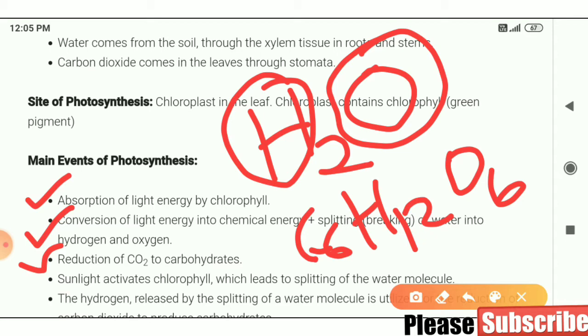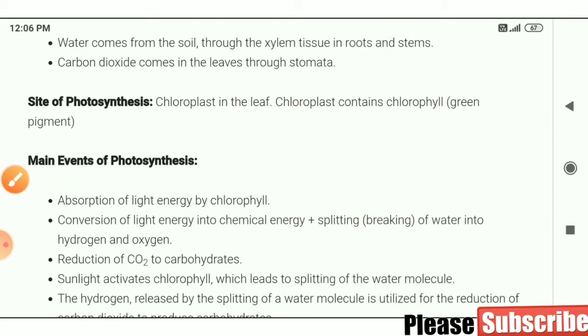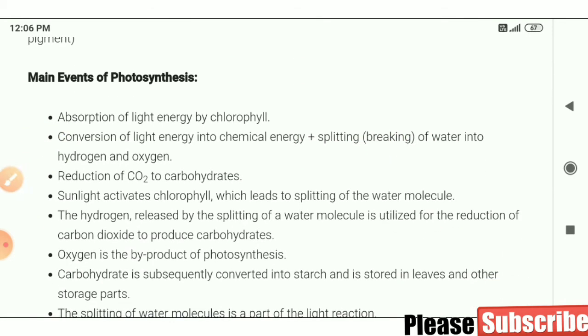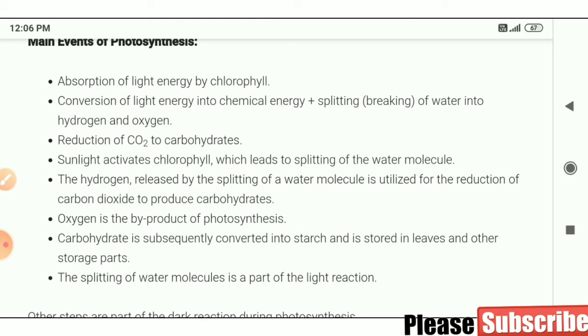The hydrogen released by the splitting of the water molecule is utilized for the reduction of carbon dioxide to produce carbohydrates. That water molecule will split into oxygen and hydrogen atoms, and that hydrogen atom will help in the reduction of carbon dioxide to produce carbohydrate. Oxygen is a byproduct. When that water and carbon dioxide mix, what will happen?